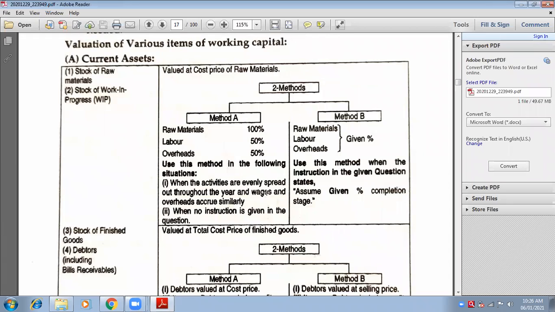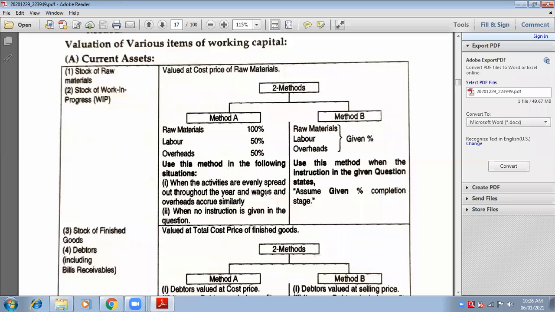Suppose stock of raw material. Now, which is this stock, opening or closing? Can you tell me? Opening, ma'am. Okay. Have you ever seen opening stock in the balance sheet? Think before you say no. Closing stock. Yes.